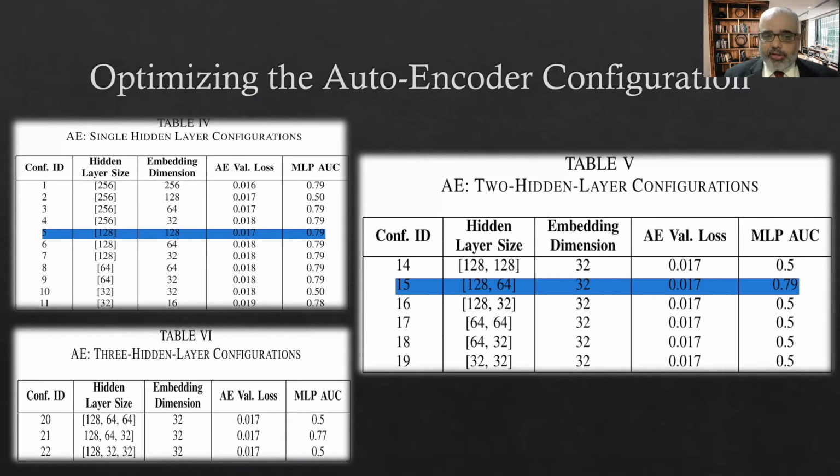But in many cases we see a tie, because those losses are very small numbers. So the second criterion we have kept is that we connect a default MLP DNN at the end of the autoencoder and go with the AUC of that. Wherever there is a tie, the second criterion breaks it. First we started with the number of layers and the size of each layer. If you see Table 4, these are experiments with single-layer autoencoders. We tried autoencoders from 32 to 256 neurons in that single layer.